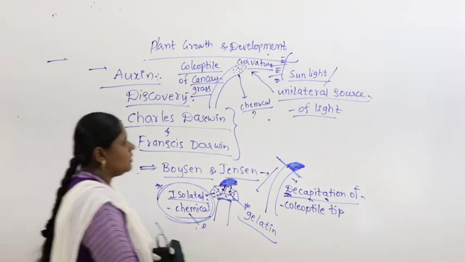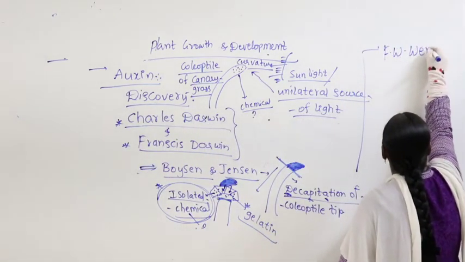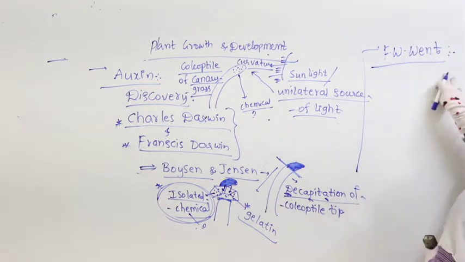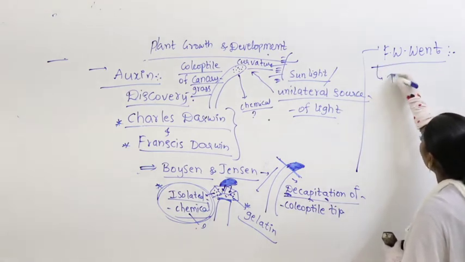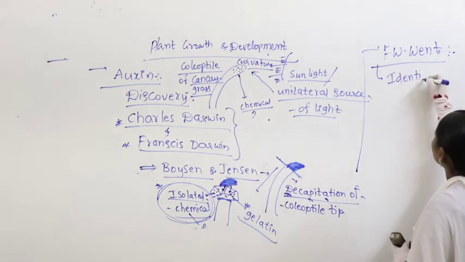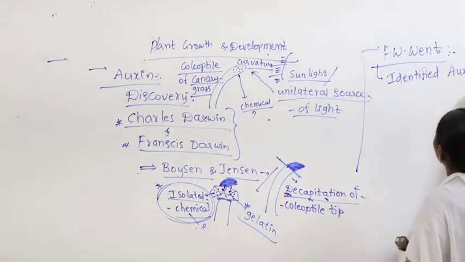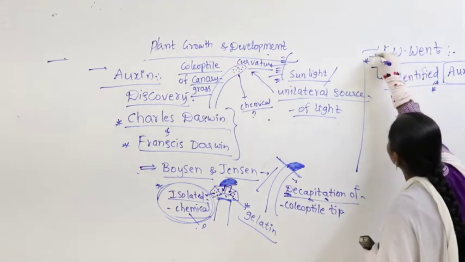Later, who is the other scientist? F.W. Went. F.W. Went is the scientist who identified auxin. Chemically it was identified by F.W. Went.